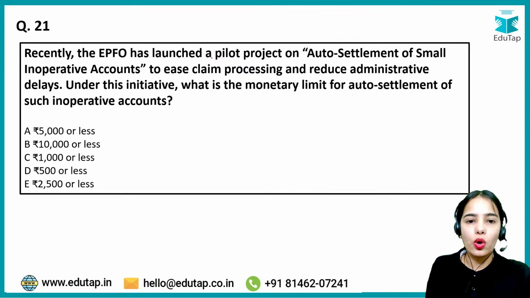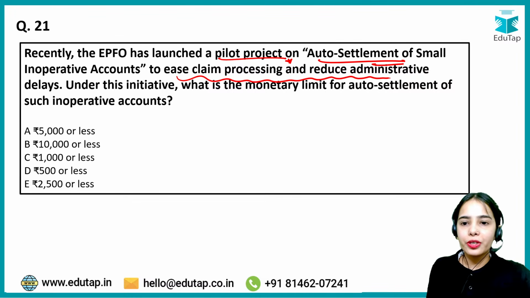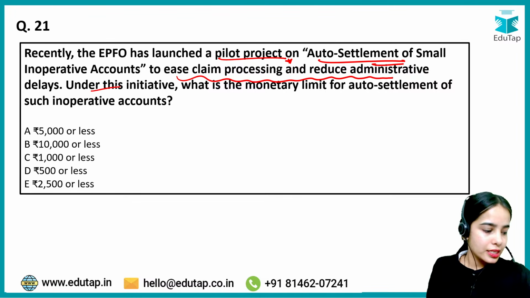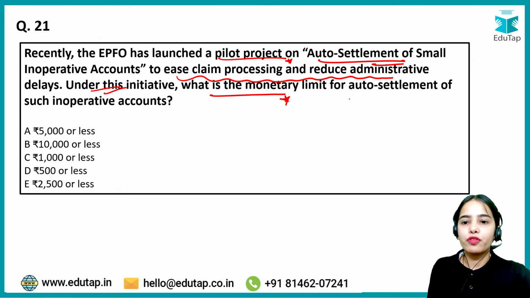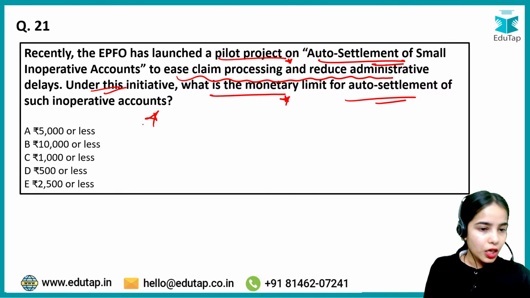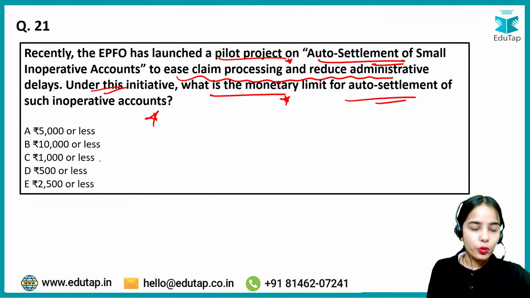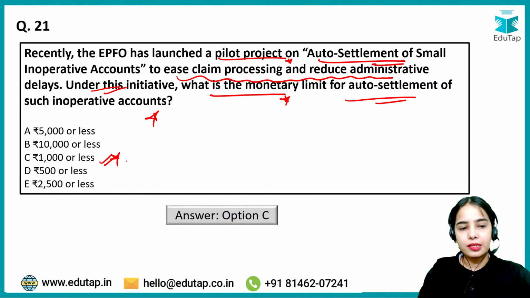Recently, EPFO has launched a pilot project on the auto settlement of small inoperative accounts to ease the claim processing and reduce administrative delays. Under this initiative, what is the monetary limit for auto settlement of such inoperative accounts? The monetary limit is 1000 or less. Okay, this is the answer. C is the answer here.